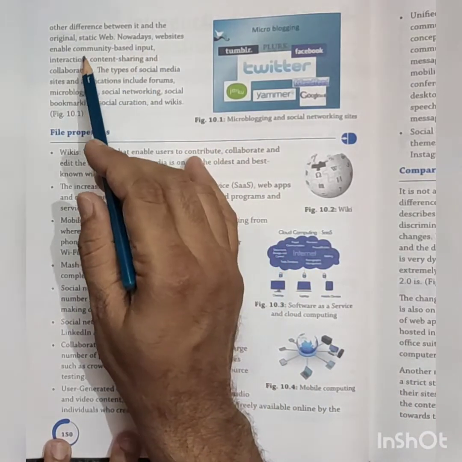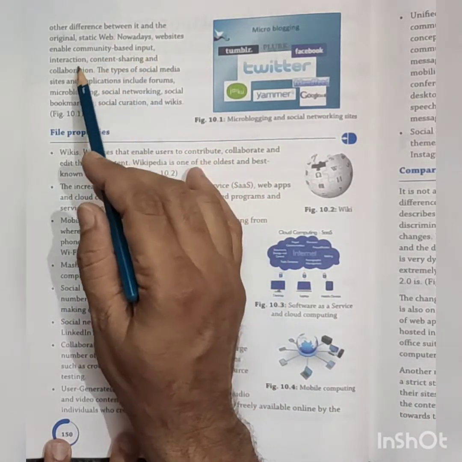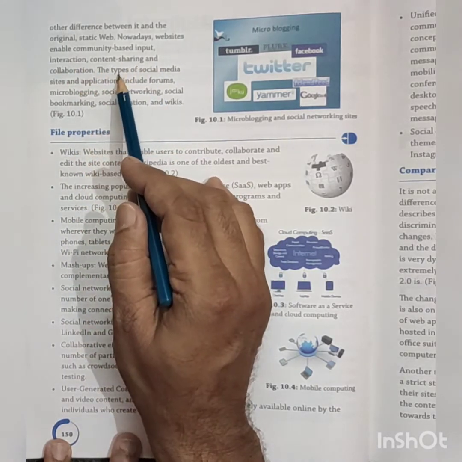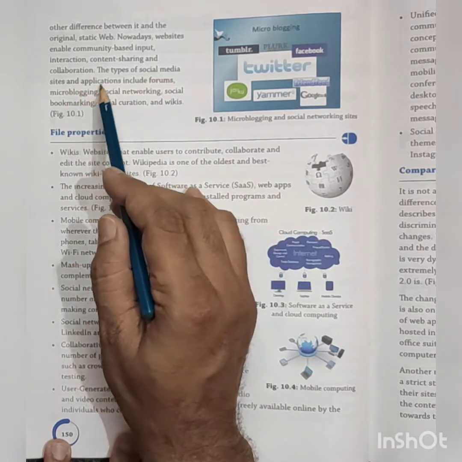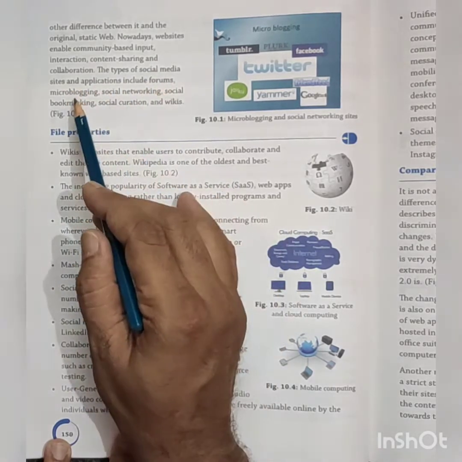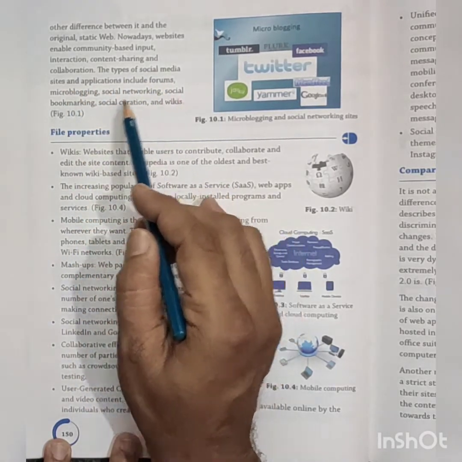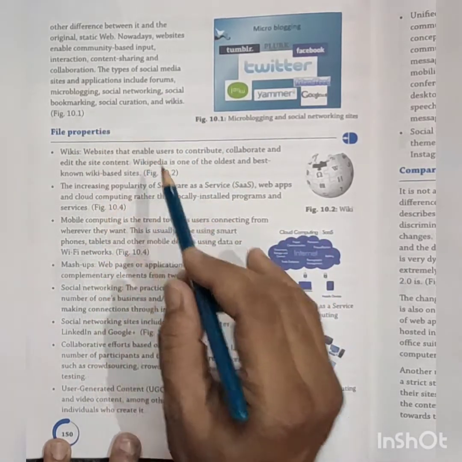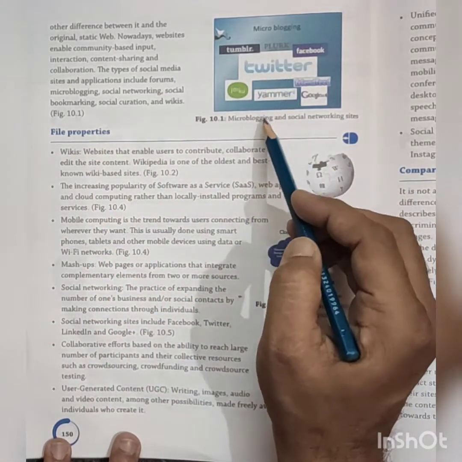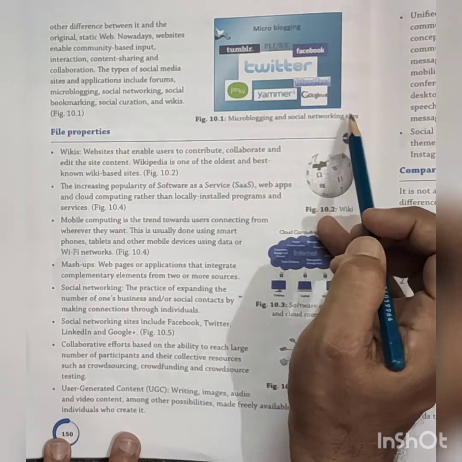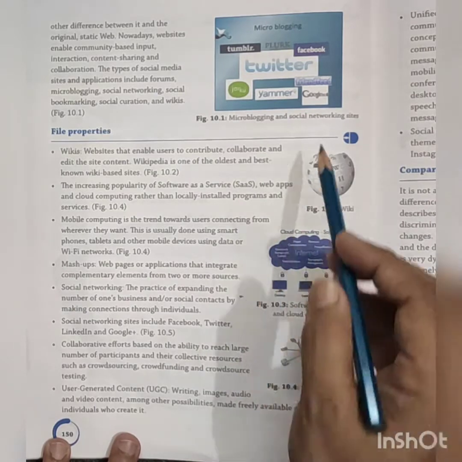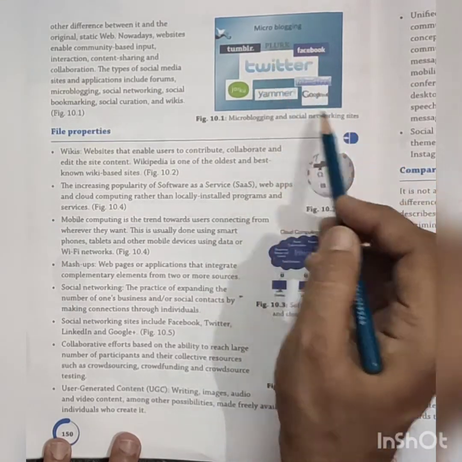Nowadays, websites enable community-based input, interaction, content sharing, and collaboration. The types of social media sites and applications include forums, social networking, social bookmarking, social wikis. We have already seen these networking sites, and you are very familiar with them.